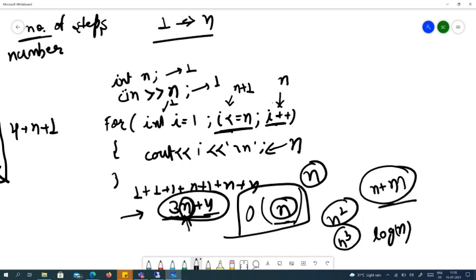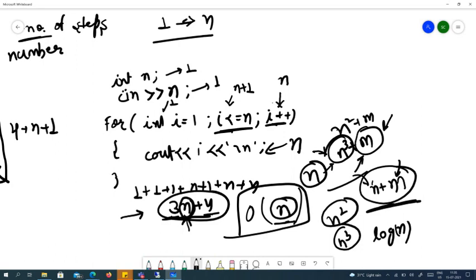It doesn't have to be n or m always; whatever variable name you want to give, you can give. It can be n square plus m, or n cube plus n. Whatever the highest powers of the different variables are, the addition of those is our time complexity. Remember it.